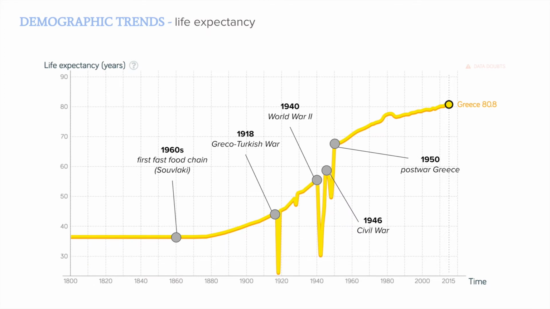The life expectancy in Greece is an overall inclining trend. In the 1960s, the first fast food chain was introduced. In 1918, the Greco-Turkish War took place. In the 1940s, World War II, in 1946 the Civil War, and the 1950s and onwards was post-war.